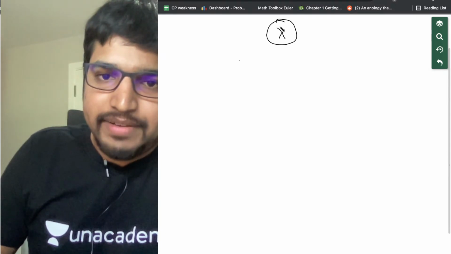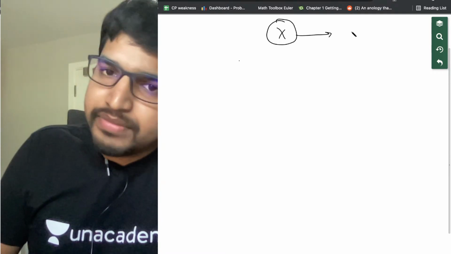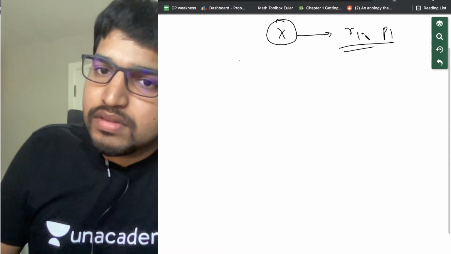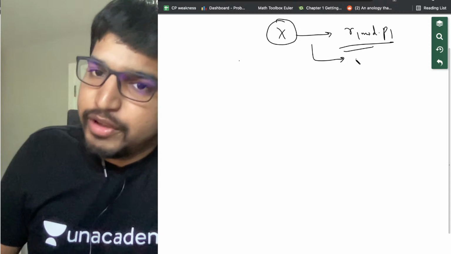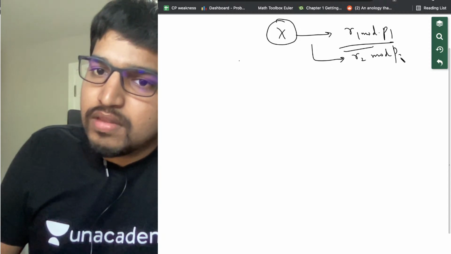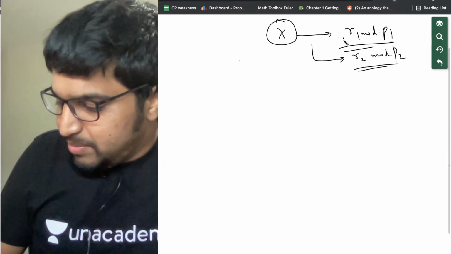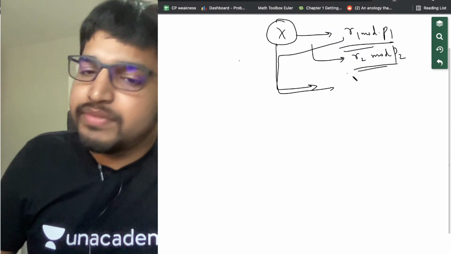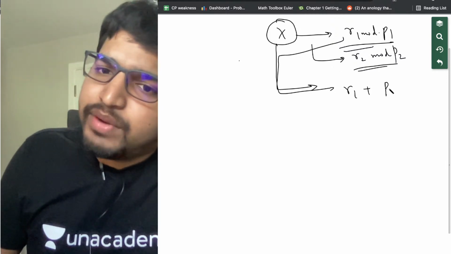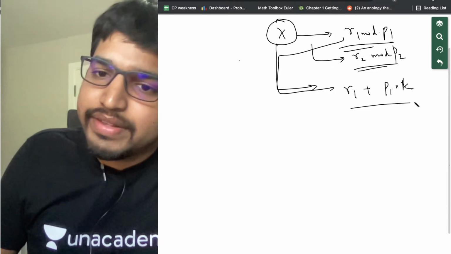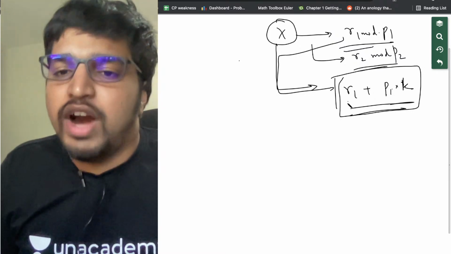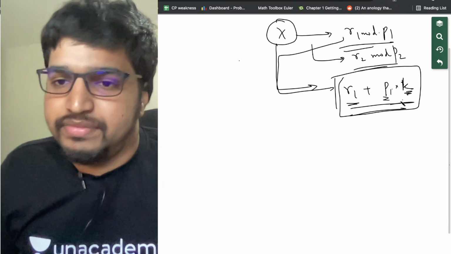So we know that the number x that we are trying to find should give the remainder r1 with p1. It should also be of the form r2 mod p2. If a number gives the remainder r1 with p1, it has to be of the form r1 plus p1 into k. Now, our answer is going to be of the form r1 plus p1 into k. We know r1, we know p1, but we don't know k.